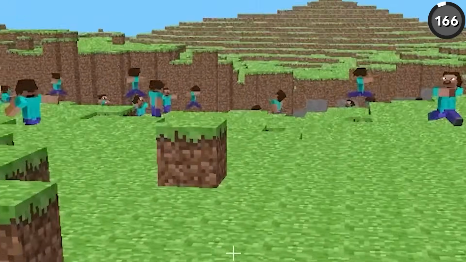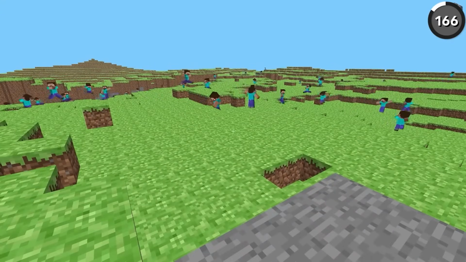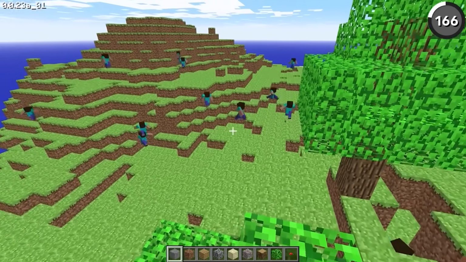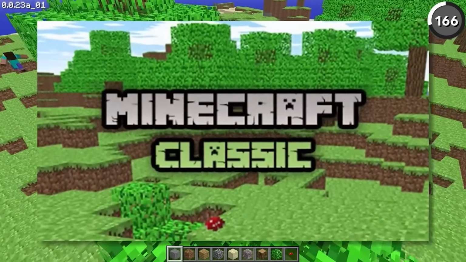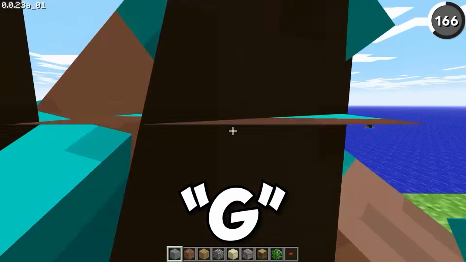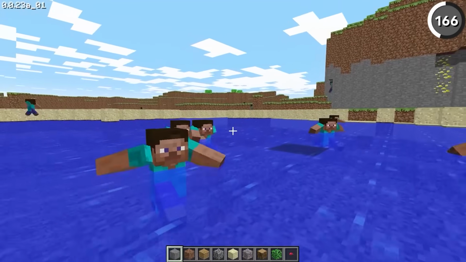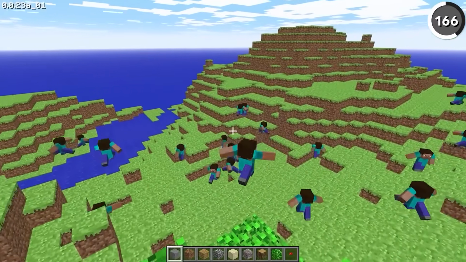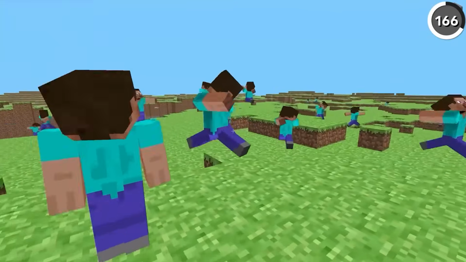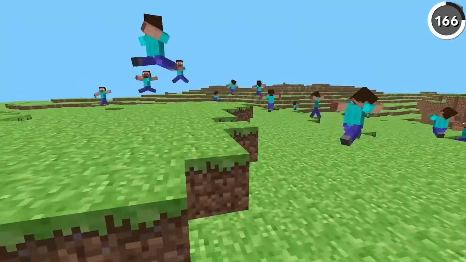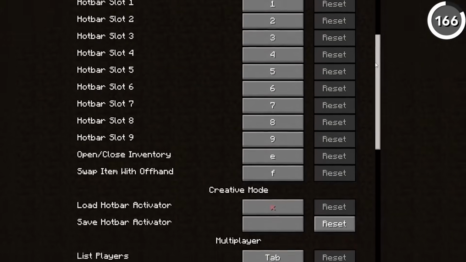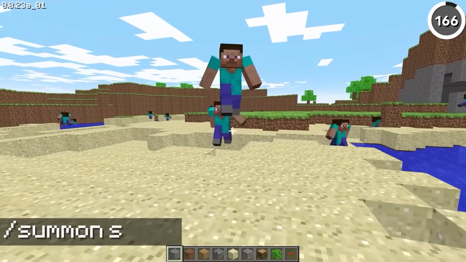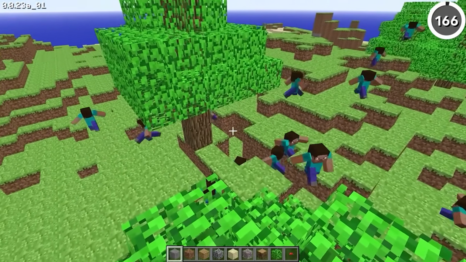This is Minecraft Steve. Nothing new, right? And this is 100 Minecraft Steves. Maybe that's a little weirder. But back in the first version of Minecraft Classic, it was possible that if you pressed the G key on your keyboard, you could create an infinite number of Steves running around your world. And running around your world is a bit of an understatement for what they're doing. They would just flail around, oddly moving their limbs place to place. And nowadays, the G key has no functionality, and you can't summon Steves at all. So this is definitely an extinct feature.